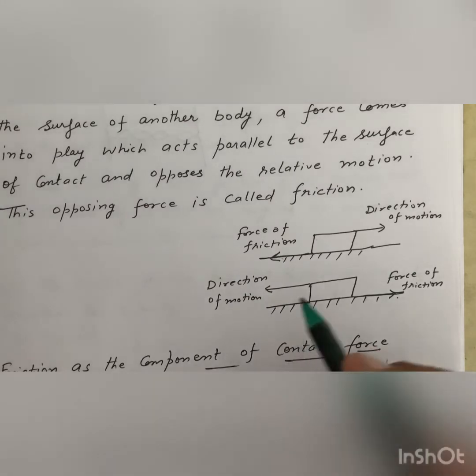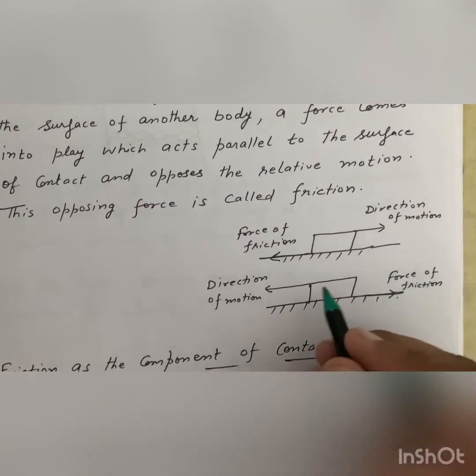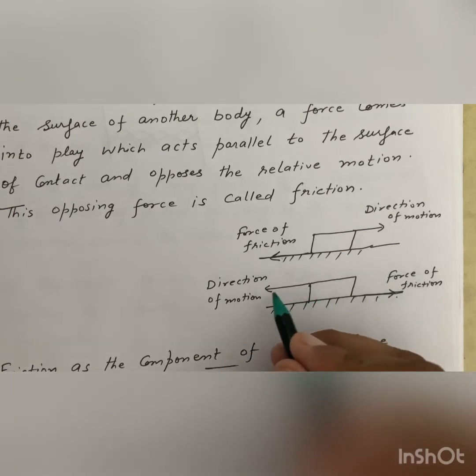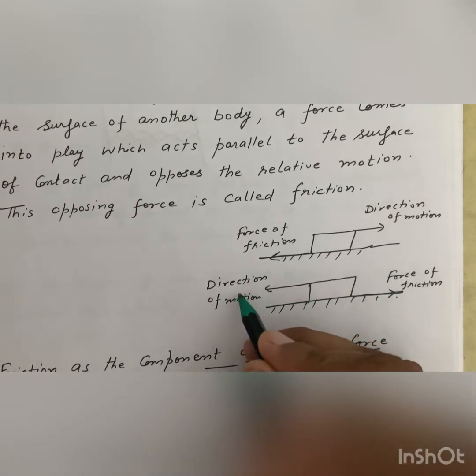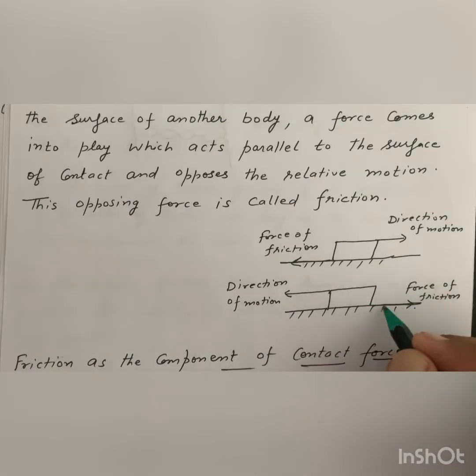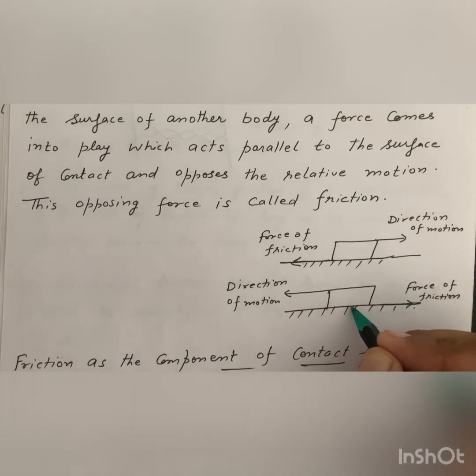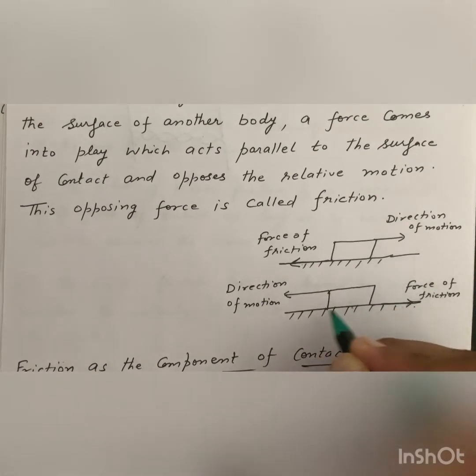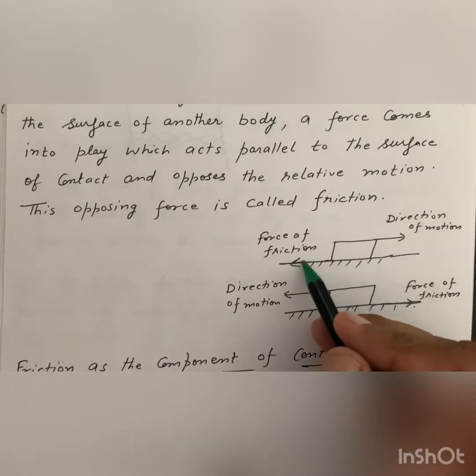And if we push the wooden block in this direction, then the direction of motion of the body is in this direction, and the retarding force acts in this direction. The force of friction always acts tangential to the surfaces in contact and in a direction opposite to the direction of motion of the body.